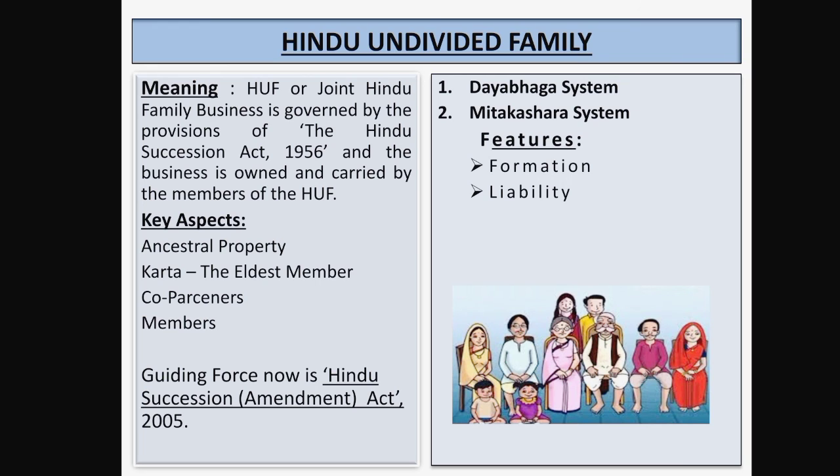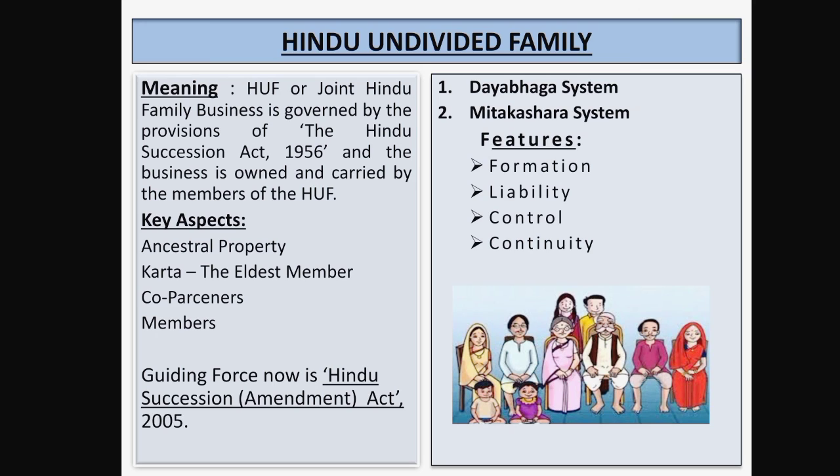Now the Karta's liability is unlimited, so his personal assets can be used for paying back the debts of the business. Next is control. So the joint Hindu family business is managed and controlled by the senior most member of the family, who is called Karta. Only the Karta will have the legal right to enter into contracts with outsiders. He will only take the decisions of the business, and the other members have no right to take decisions in the management of the joint Hindu family business. So overall control of the business lies with the senior most member, which is known as Karta.